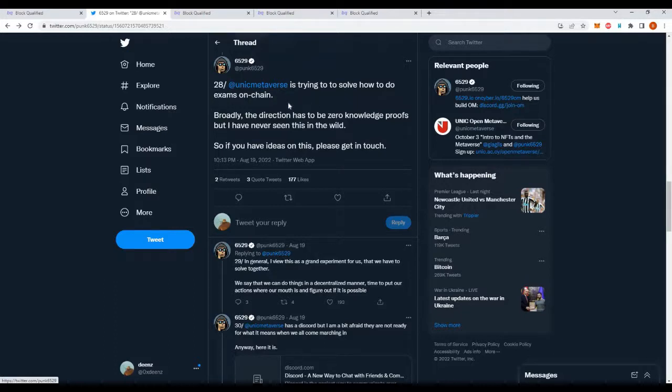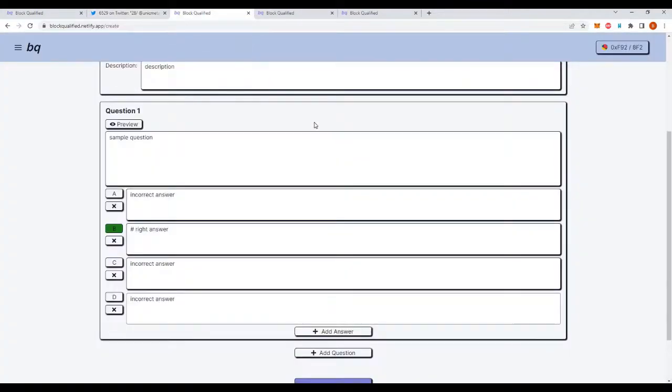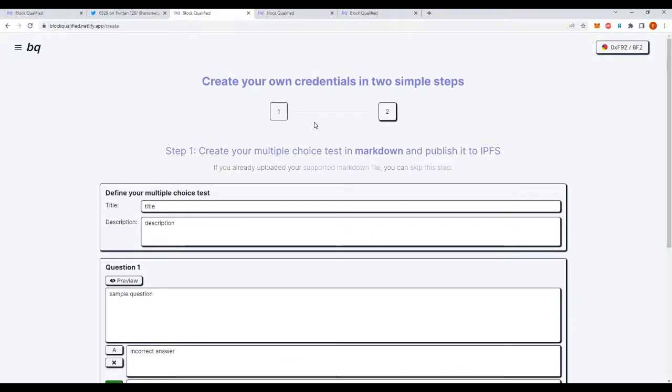You can't just submit your answers inside a transaction because transactions are public and anyone will be able to see those answers. One could just copy them, cheat on the exam, and gain the same credentials as you. We will need to somehow hide exam answers while still being able to check if they are right. All of this inside of a public ledger. And that is exactly what Block Qualified does. We'll be going over how it does it later on, but first let's just see a quick demo of the